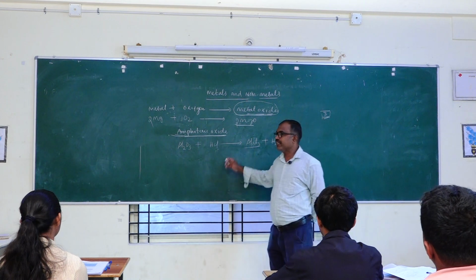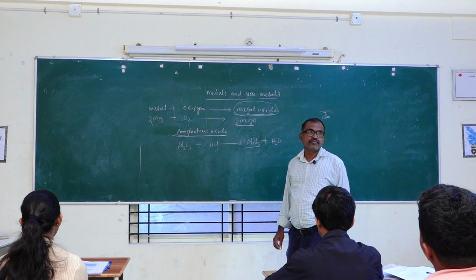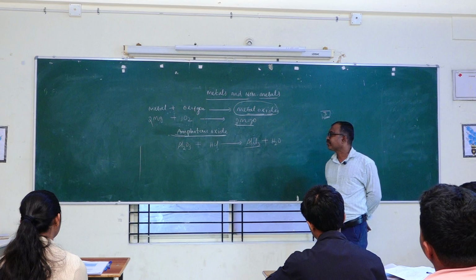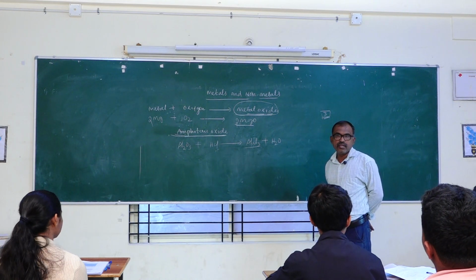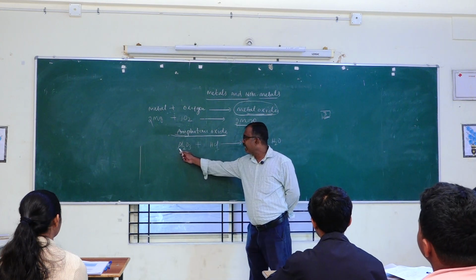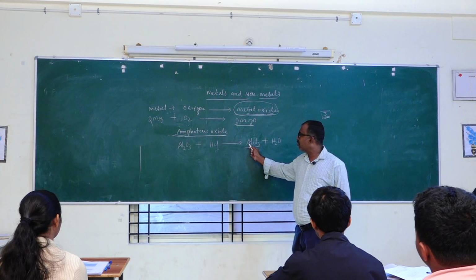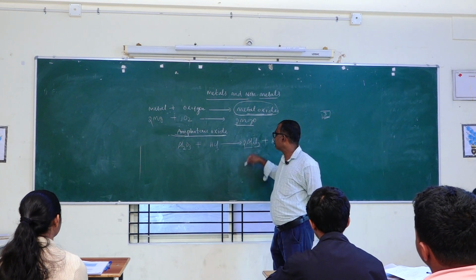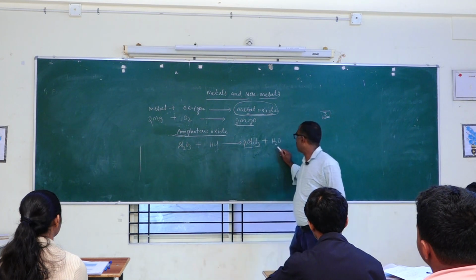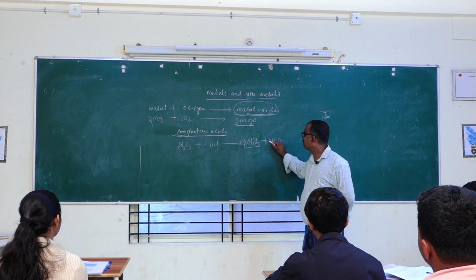Now let us try to balance this equation. Listen here. Here Al is 2, but only one Al is there, so I will make it 2. Then O3, here O is 1, so 3.